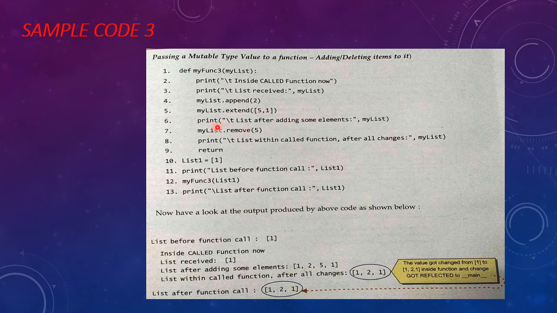Then here you are removing one element. Which one? 5. When you remove element 5, what will be the output of my list? 5 will be removed from the list, so this time the output will be 1, 2 and 1. After returning, when you print the list, it will show 1, 2 and 1, because again list 1 is a mutable type. So once changes are done in the function, they will be reflected in the top level statement.